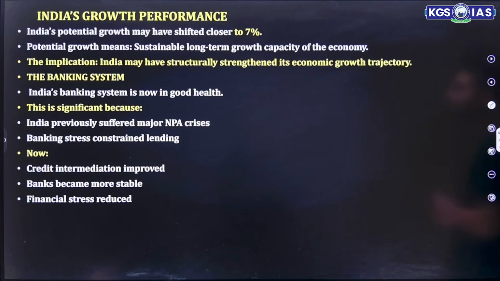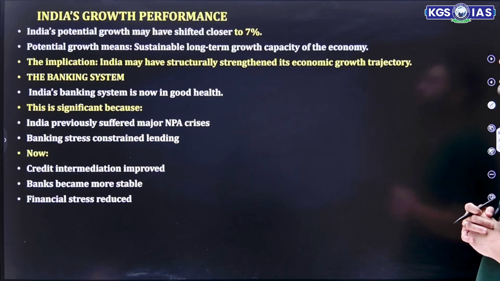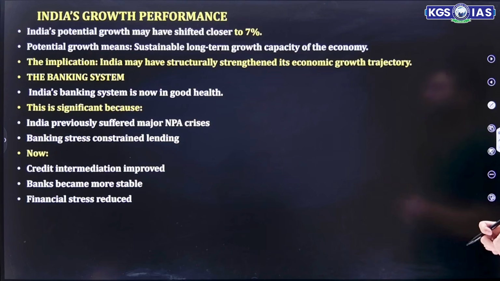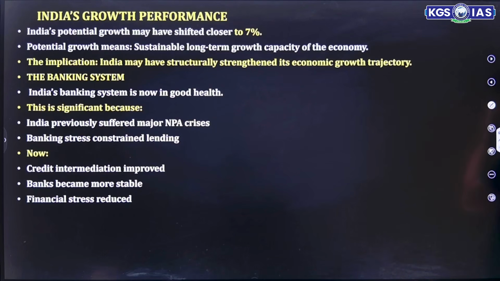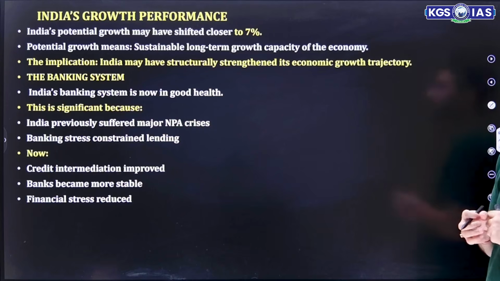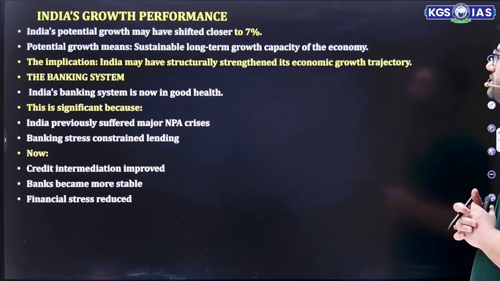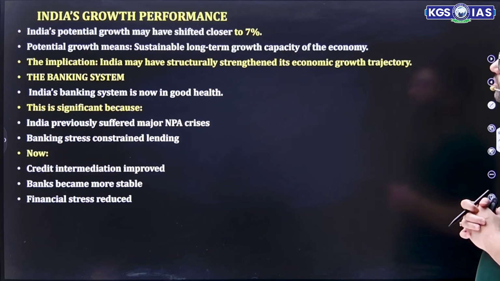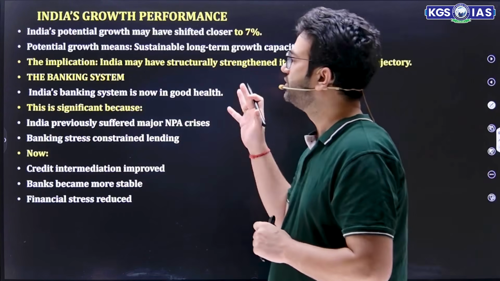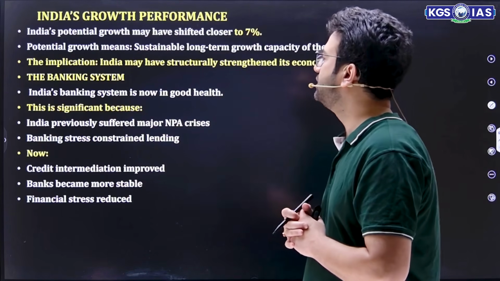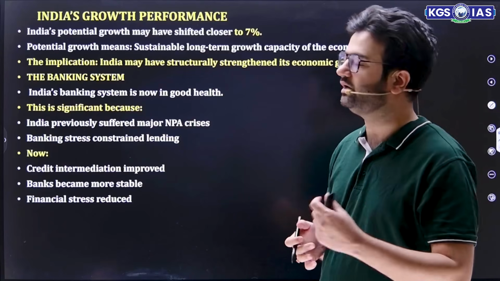Now, India's growth performance: India's potential growth may have shifted closer to 7%. Potential growth means the sustainable long-term growth capacity of the economy. That means this is the potential of your economy and you are able to survive and sustain with this capability. So India may have structurally strengthened its economic growth. Now, if we talk about individual things like the banking system, first, the banking system is now in good health because its NPAs have reduced.